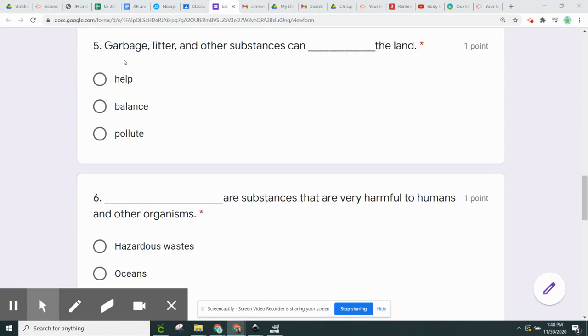Question 5. Garbage, litter, and other substances can blank the land. A. Help. B. Balance. C. Pollute.